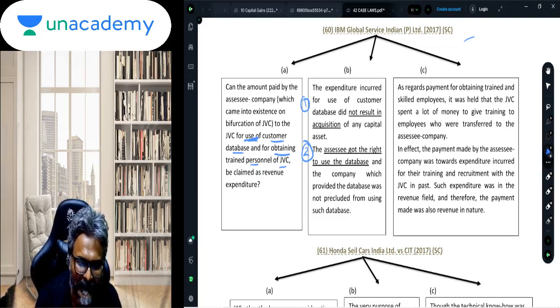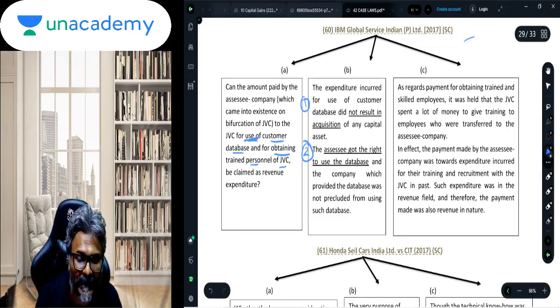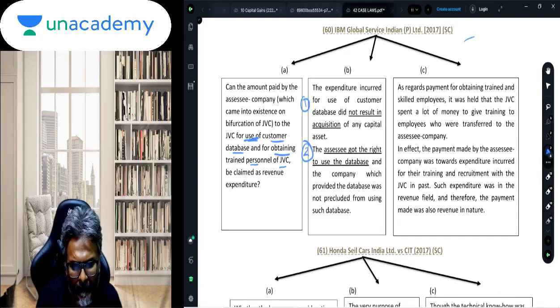expenditure. Second is, students, the SSC got the right to use the database. That is what I have already told you. So it is only for use, not to acquire. So this is point number one.